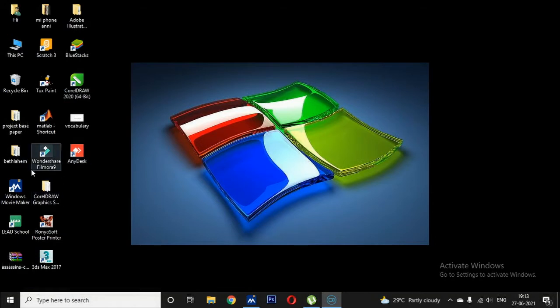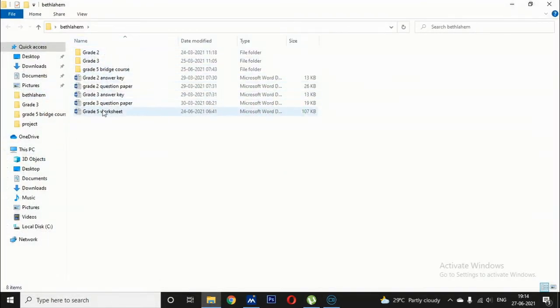Now children, folder. A folder is a collection of files. Now please double click this. This folder contains a collection of files, many files. The files contain some information. So a file is a collection of information, and a folder is a collection of files.